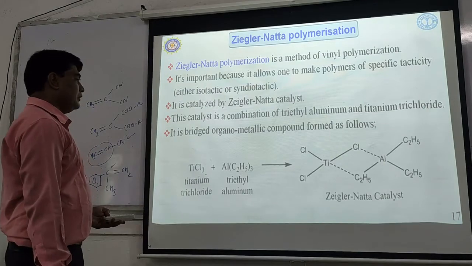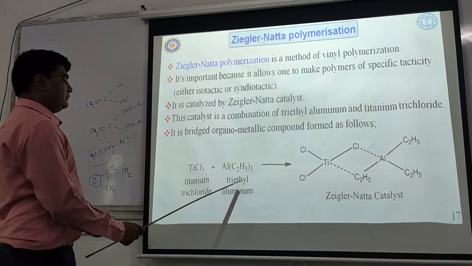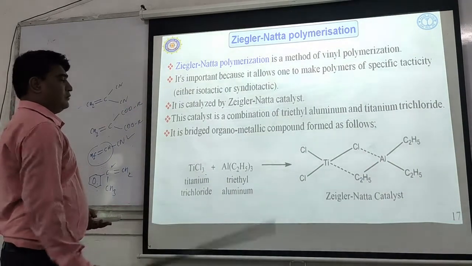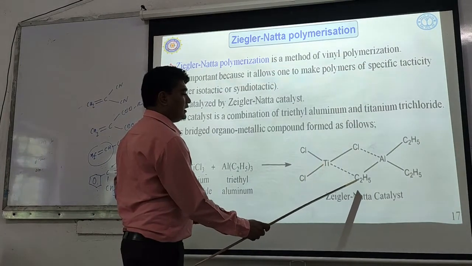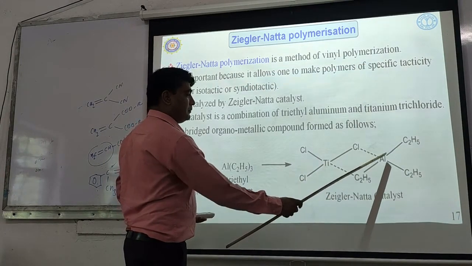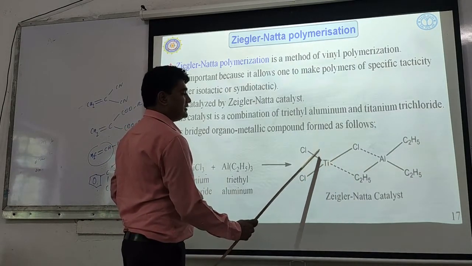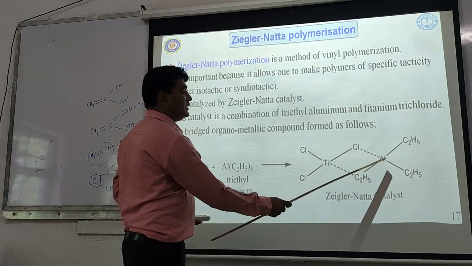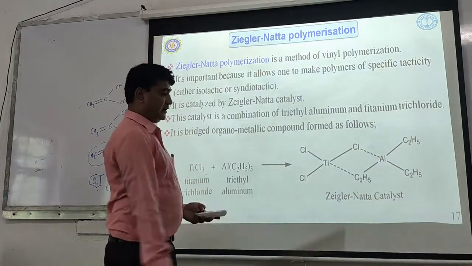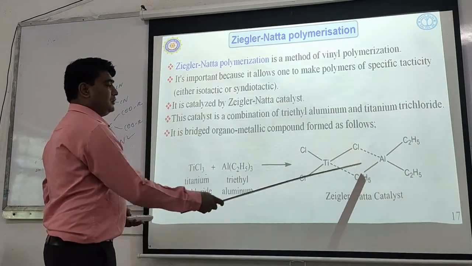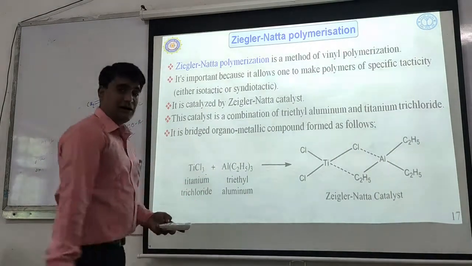Titanium is coordinated with the ethyl group of the triethyl aluminium, and the chlorine of the TiCl3 is attached to the aluminium of the triethyl aluminium in coordinated form. Okay, so this extra linkage present between them is called the Ziegler-Natta catalyst.